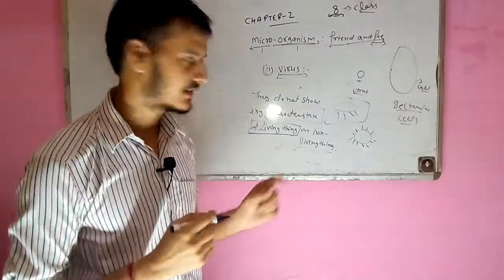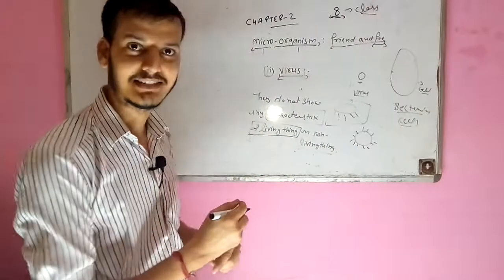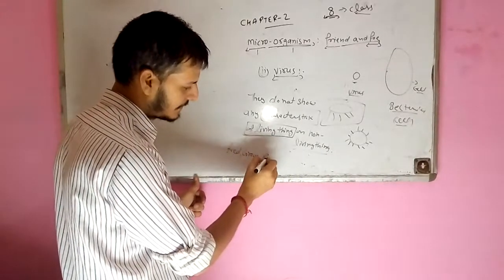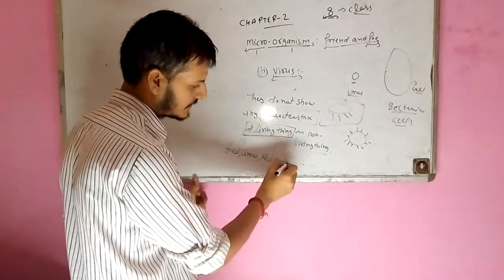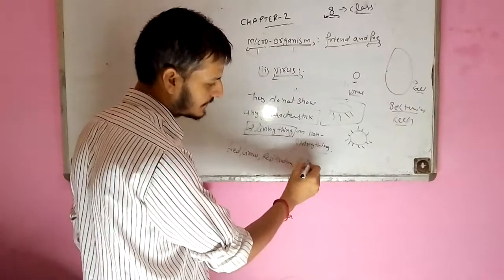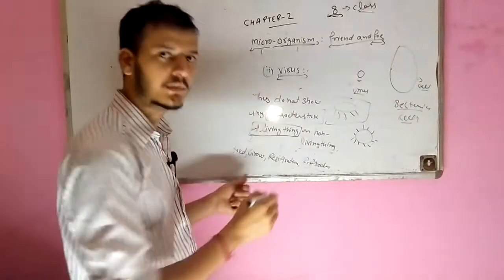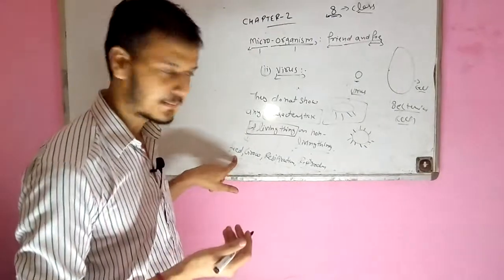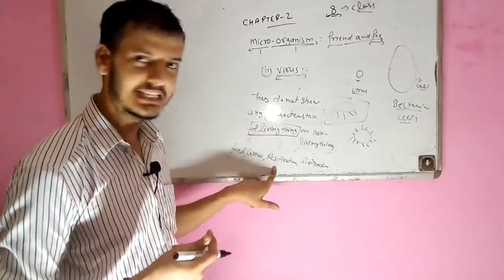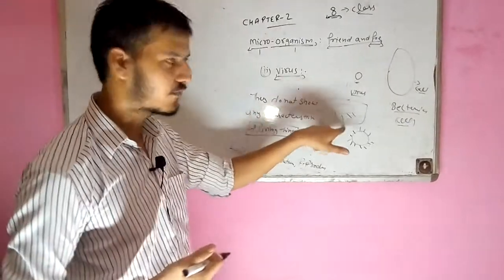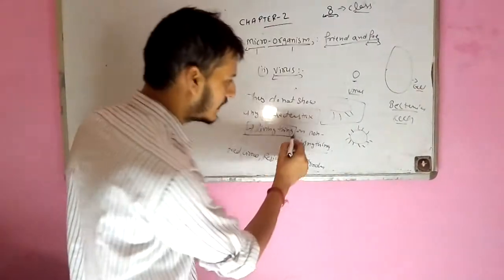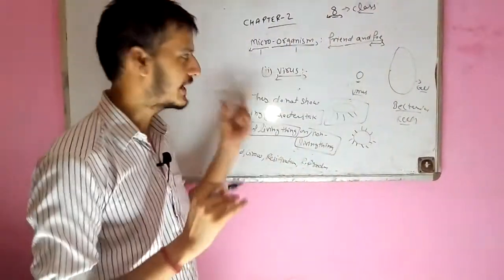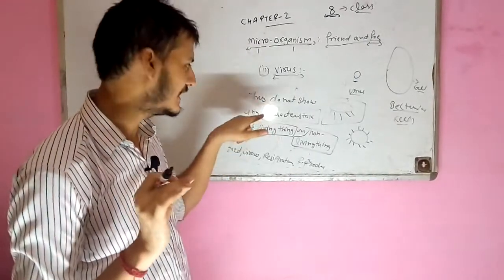What are the characteristics of living things? Like feeding, growing, reciprocation, and reproduction. We know that all these are characteristics of any living thing. If it is a living thing, it will feed, it will grow, it will reciprocate, it will reproduce. But if I talk about viruses, when they are on a non-living object, suppose a virus that is present on this whiteboard, it will not show any living thing characteristics.